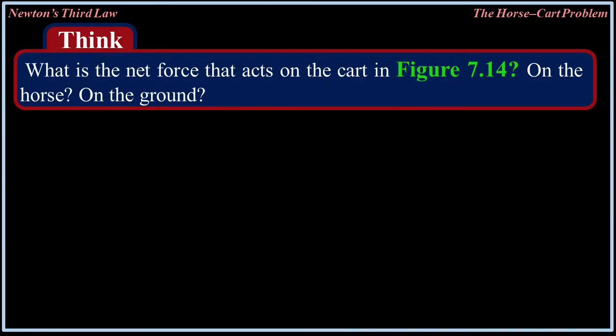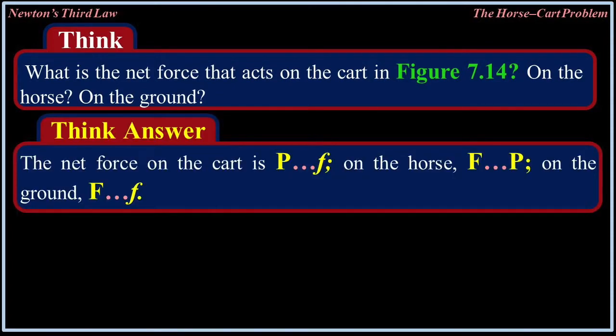Think, what is the net force that acts on the cart in figure 7.14, on the horse, on the ground? The net force on the cart is P and F, on the horse is F and P, and on the ground is F and F. I leave you to figure out what is capital P, capital F, small f, etc. relative to the drawing.